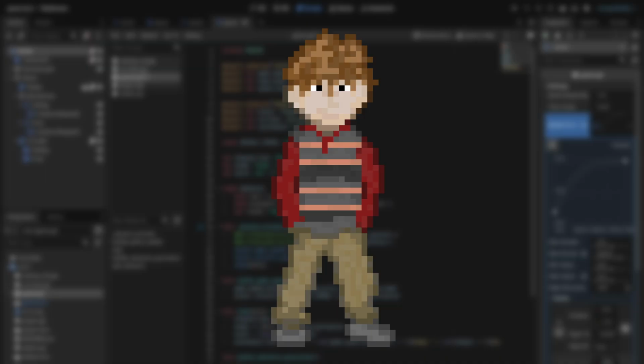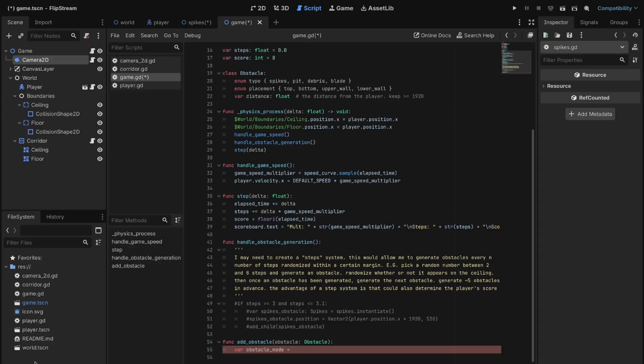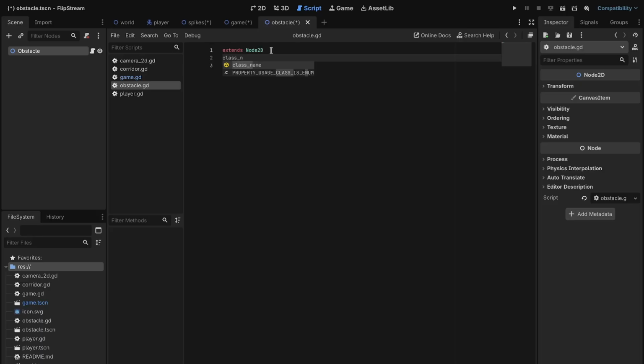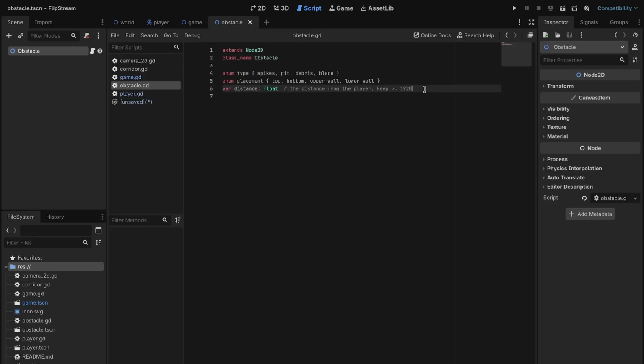I had a lot of fun starting this project from scratch. This devlog is going to be mostly focused on obstacle generation. In order to hopefully make my life a little bit easier in the future when I start implementing various types of obstacles, I created this obstacle class with some of the attributes every obstacle will use.